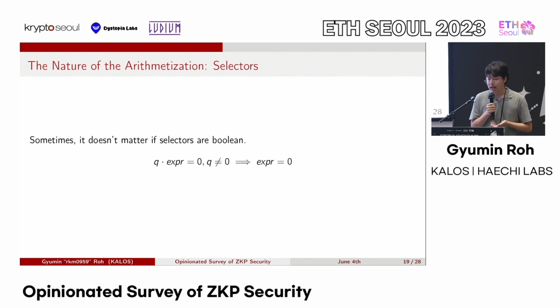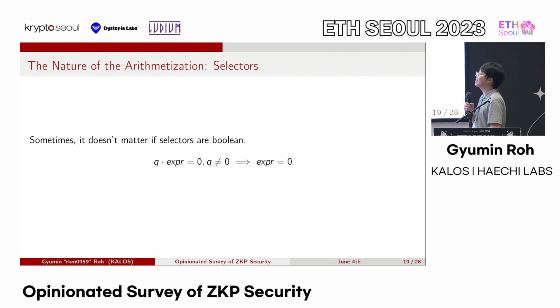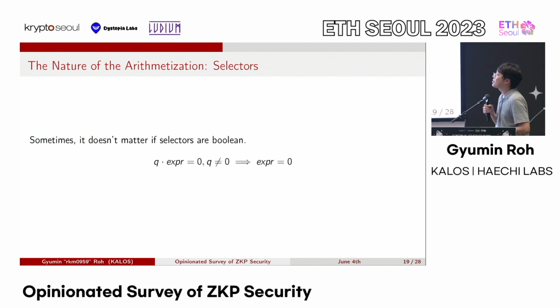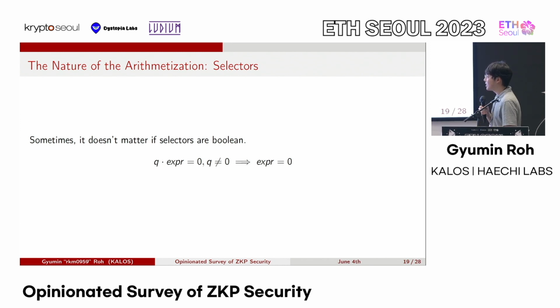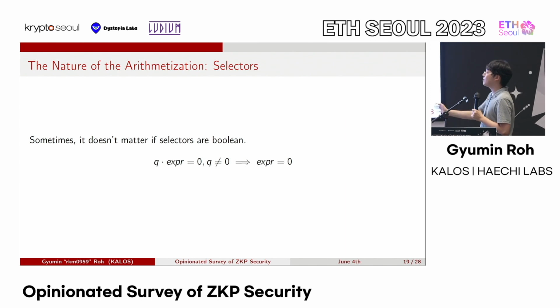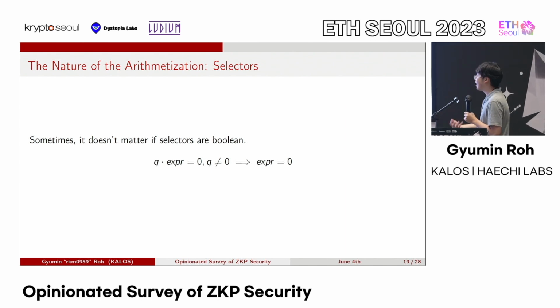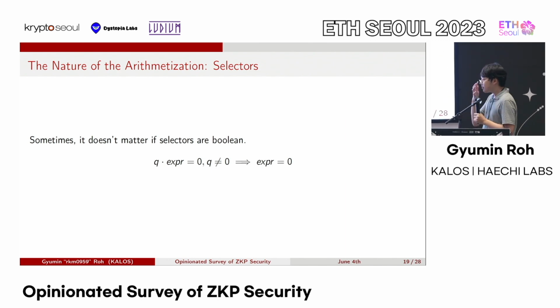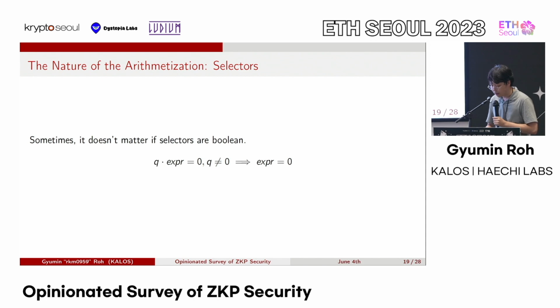So Q doesn't have to be exactly 1. Q can be 5, Q can be 6, Q can be 7. It can be anything except 0 to force that this expression is 0. So in this case, even though Q is not Boolean, everything is fine. You just need to check that if Q is turned on, then Q is non-zero. That's the only important thing.